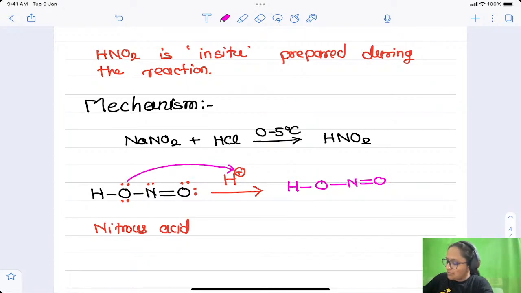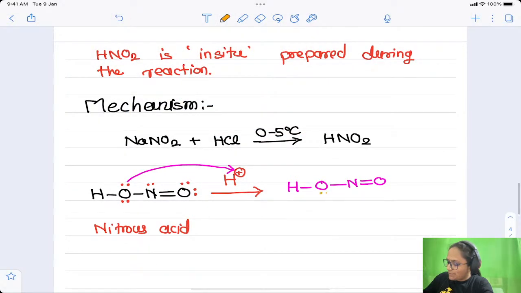On this oxygen, it has lost 1 pair of electrons, so it will carry a positive charge, and it is bonded to hydrogen, right? Nitrogen has 1 lone pair, and the other oxygen has 2 lone pairs of electrons.